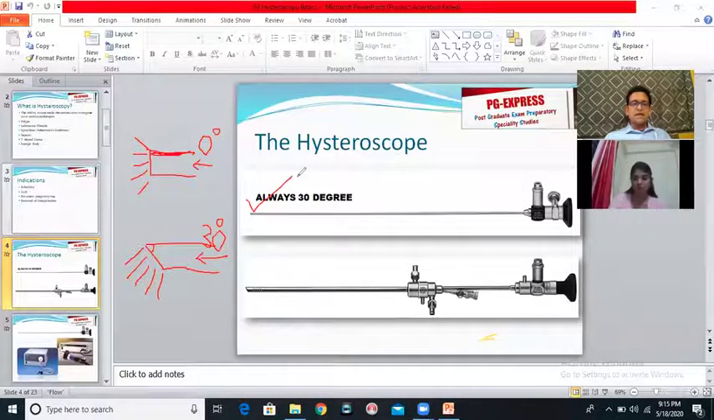Now, why 30 degrees? How it helps you in the surgery is something that is not asked in the exam, and therefore I am not going to cover it. It is important for somebody who is learning practically how to do hysteroscopy. We are not going to touch upon that. At the end of the lecture, if you feel that it is still significant and people ask you, then I will tell you. But as of now, just remember that the hysteroscope is always a 30-degree instrument. Now let's move on to the next slide.